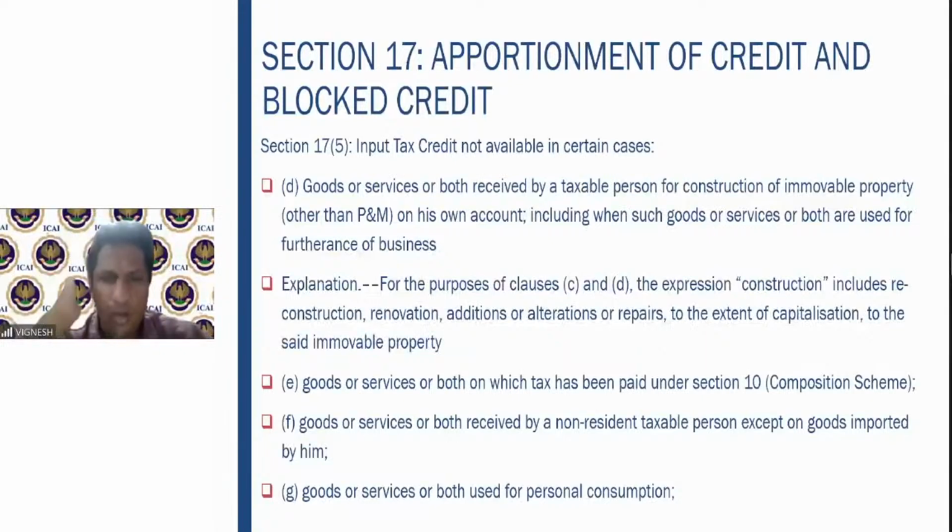Then goods or services or both on which tax has been paid under section 10, composition scheme, you cannot claim the input tax credit, because only 1% has been paid by the seller, 1% or 2% or 5%. You have not paid anything, so it doesn't matter.